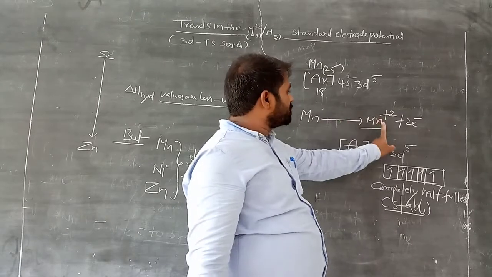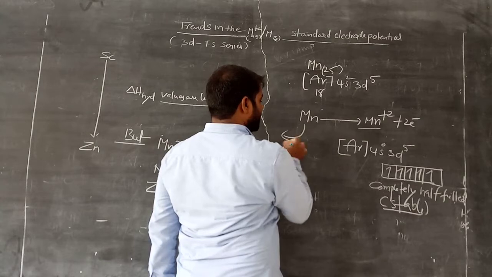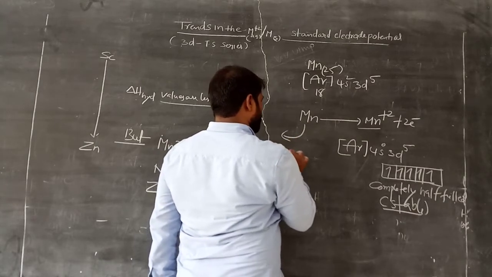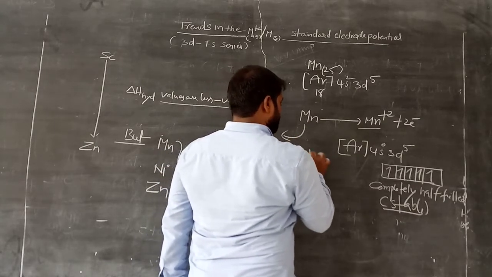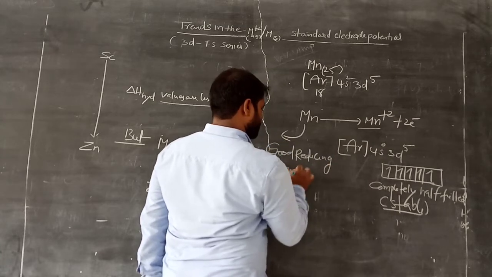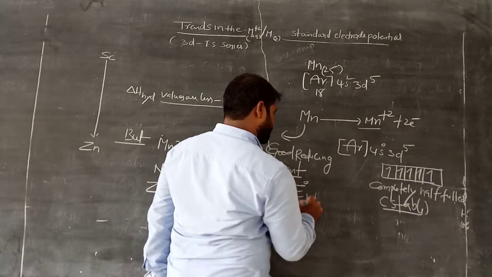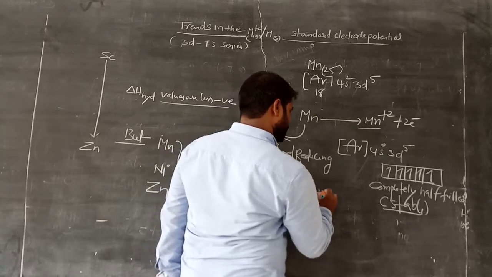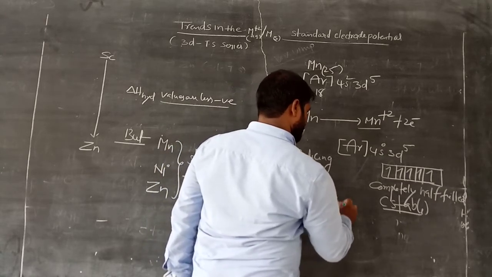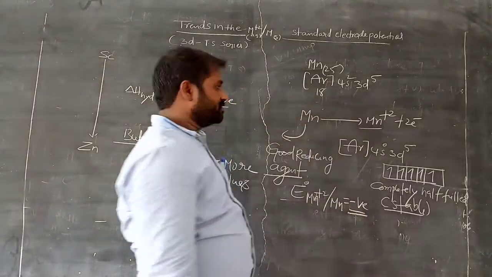So it loses 2 electrons easily. Here manganese acts as a good reducing agent, and its standard electrode potential is high negative.